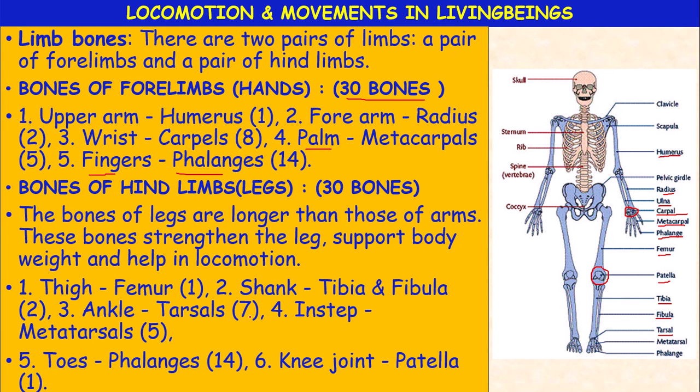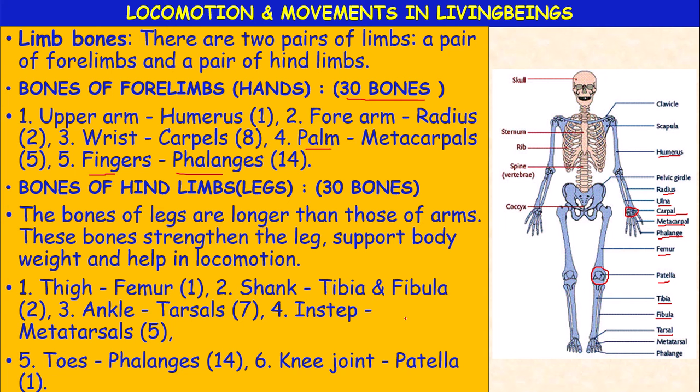Now the ankle consisting of 7 tarsals, now it has become 10. The instep consisting of 5, that makes 15, then 14 phalanges and 1 patella, 15 plus 15, total 30 bones are present in the legs. Okay children, very simple.